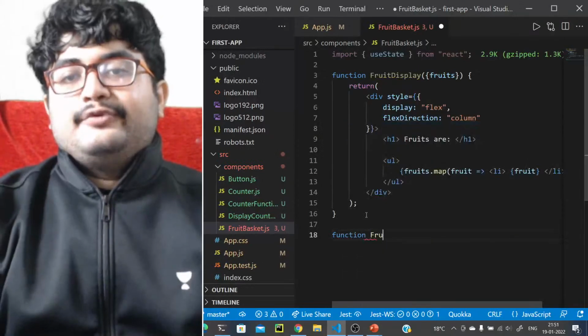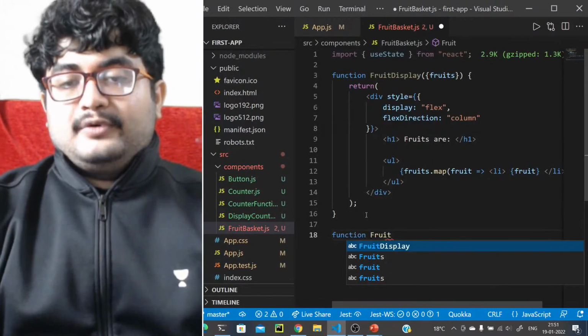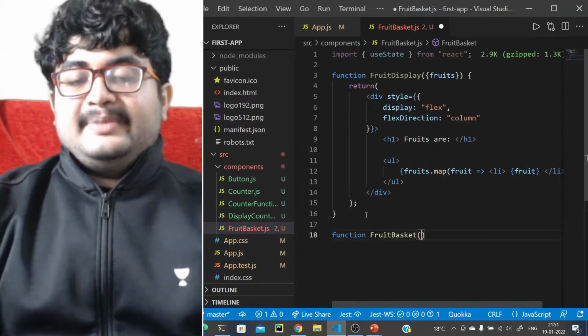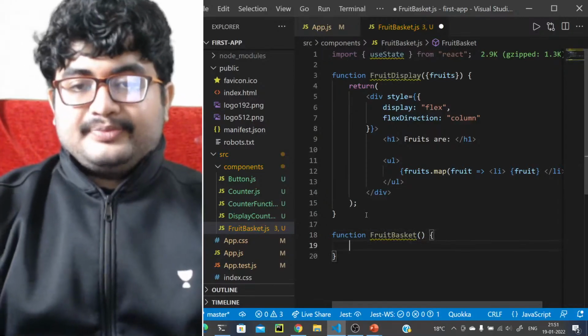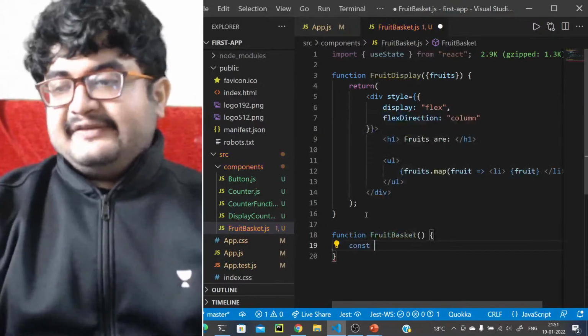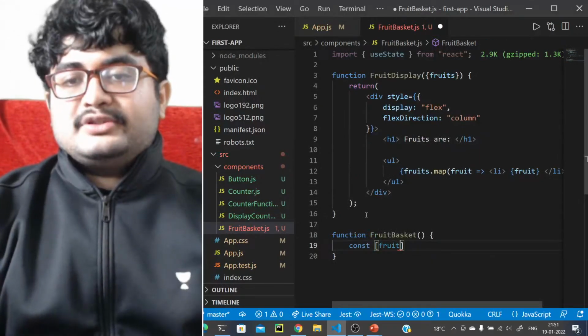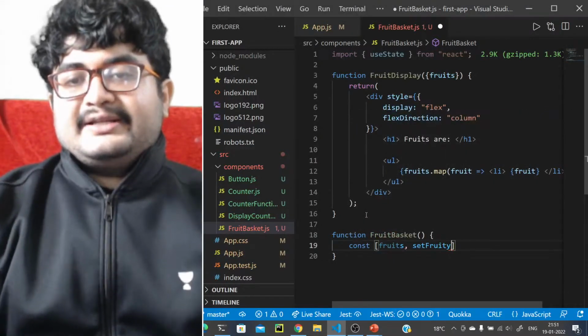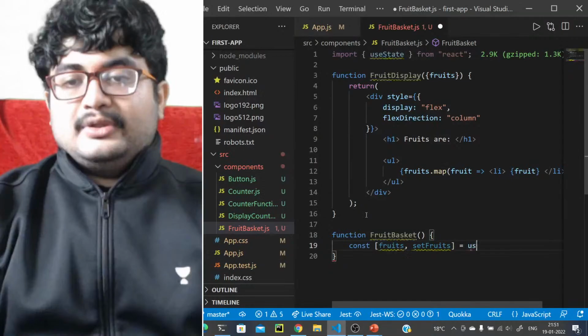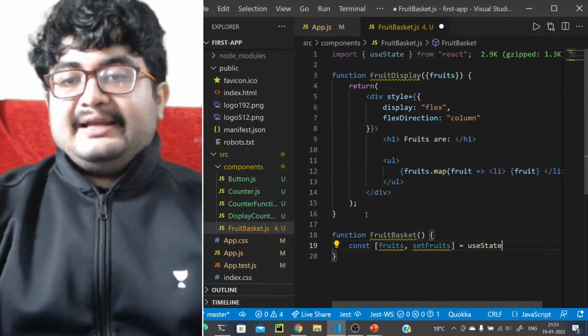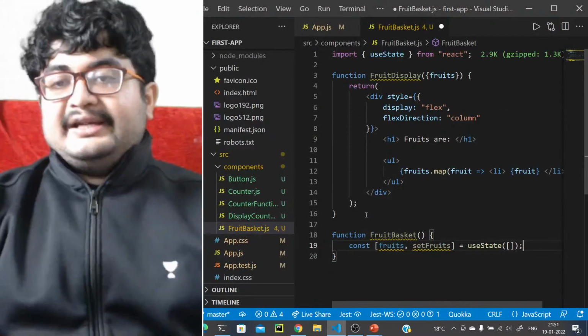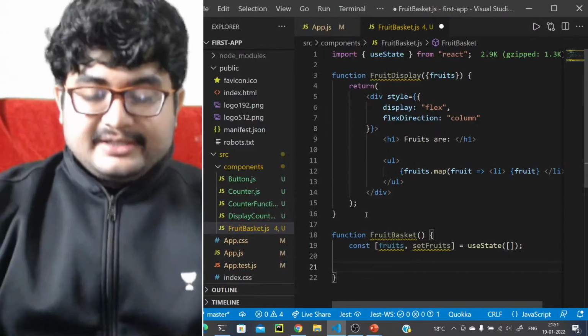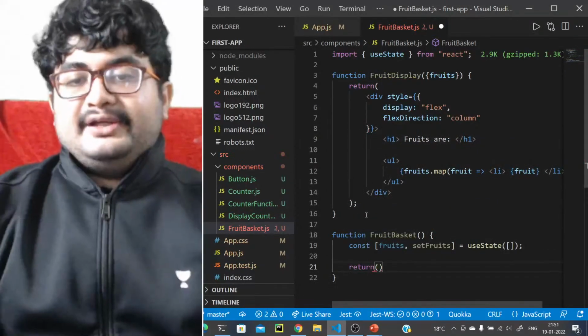function, let's create a fruit basket. This will be responsible for everything. So it will have a fruit state. Definitely it will have a fruit state, fruits and setFruits, right? setFruits equals useState. What is the initial thing? Initial will be a list. It will be an empty list, right? So return, what should it return? It should return